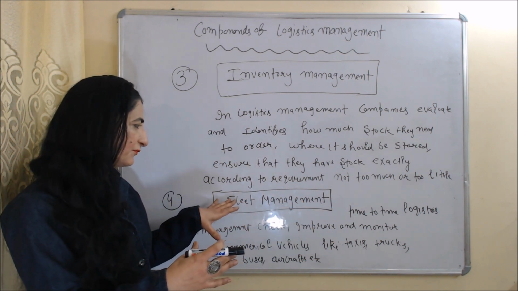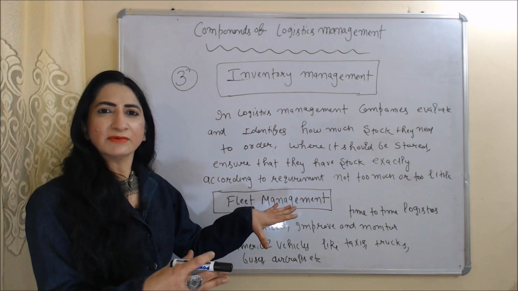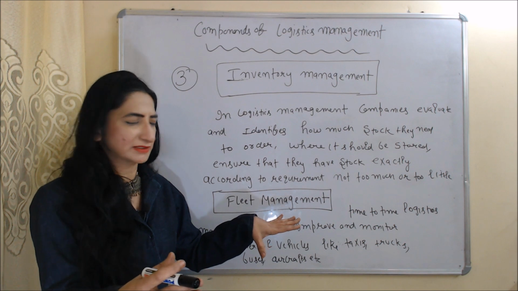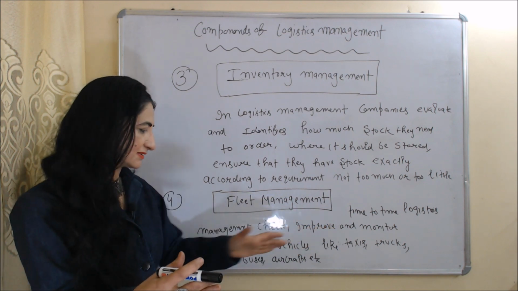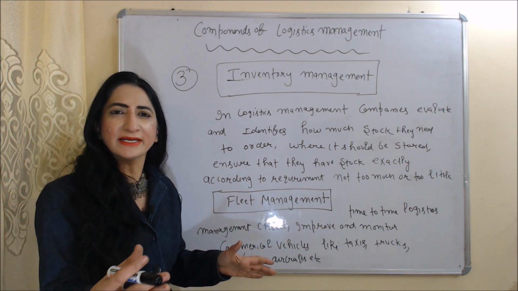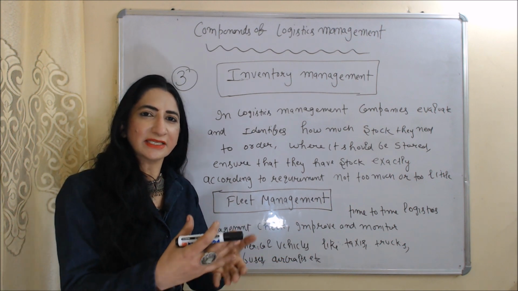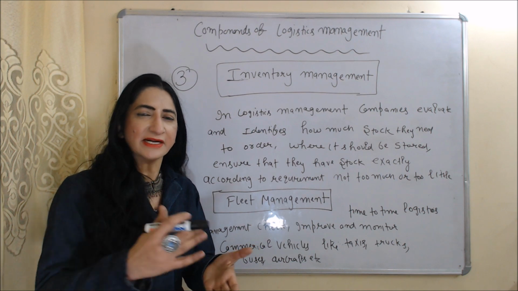Next component is fleet management. From time to time, logistics management checks, improves and monitors commercial vehicles, for example taxis, trucks, buses and aircraft. Nowadays, companies are also investing in fleet management software so that they can improve the efficiency of fleets and drivers.